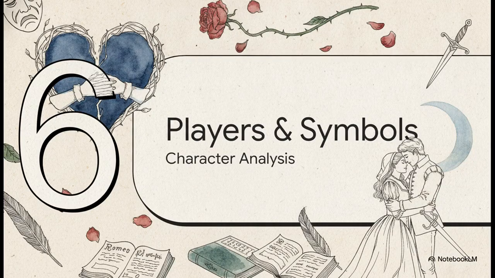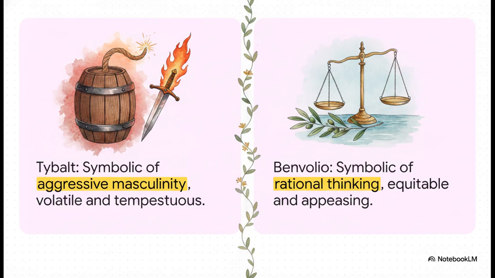Section 6. Players and their symbols. Finally, let's examine the key players. Shakespeare masterfully crafts his characters not just as people, but as walking, talking symbols of the society and themes we've just been discussing. Shakespeare uses what we call foils, characters who contrast heavily with one another to really highlight specific traits. For example, look at Tybalt. He represents aggressive, volatile masculinity and blind family loyalty. He's an absolute powder keg.